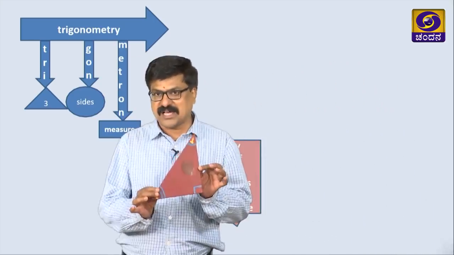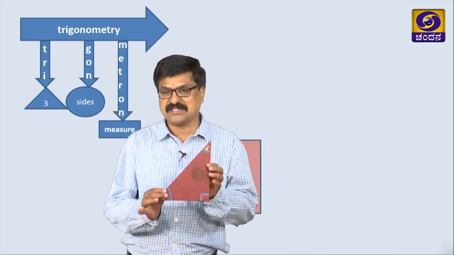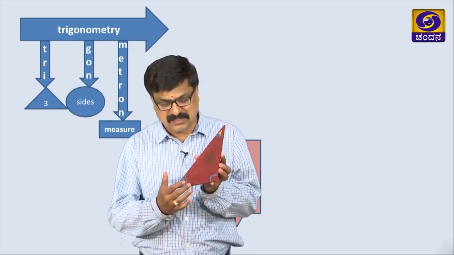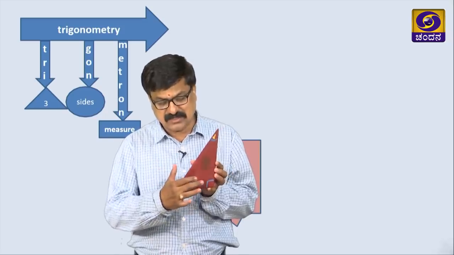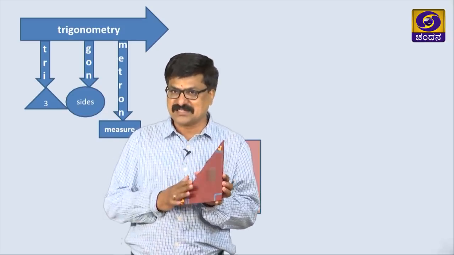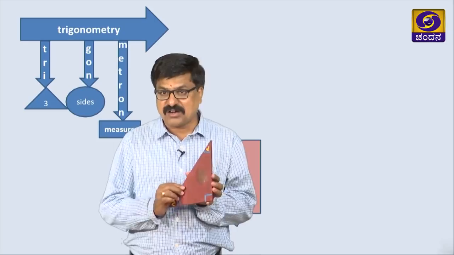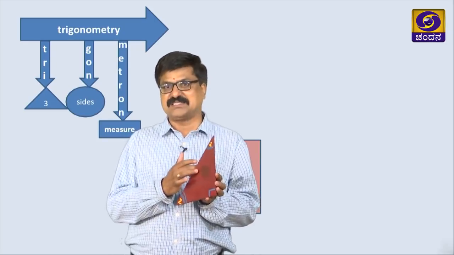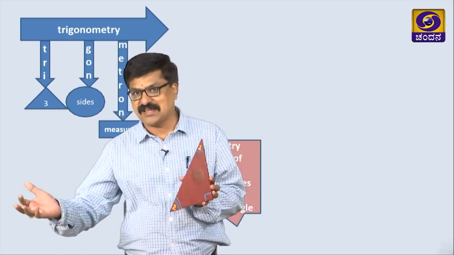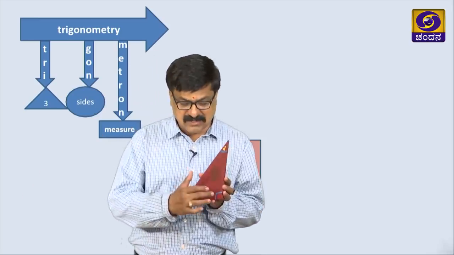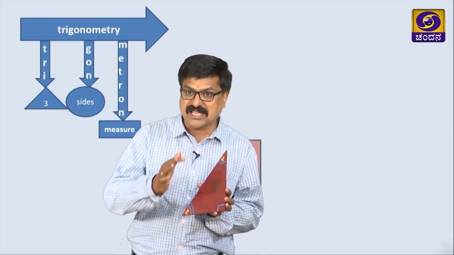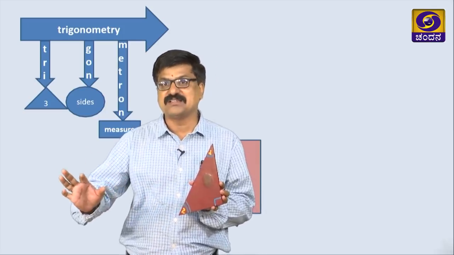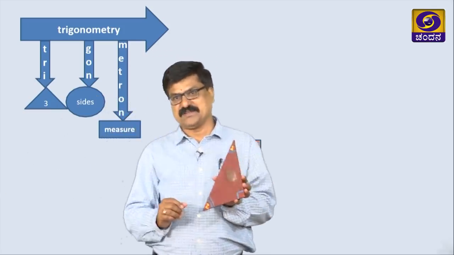See, I have a triangle model here. This model contains three sides and three angles, hence it is a triangle. We know how to measure the length of the sides by using a scale, and we know how to measure the angles of the triangle by using a protractor.